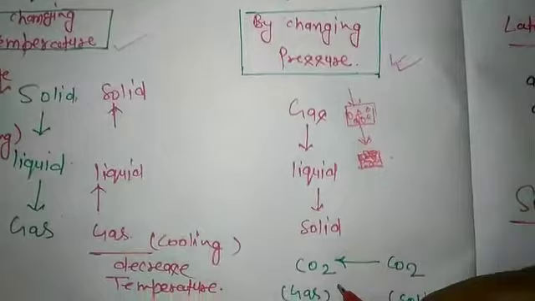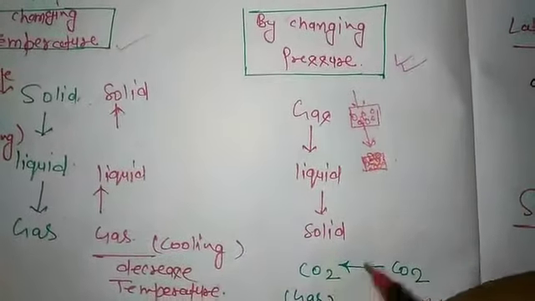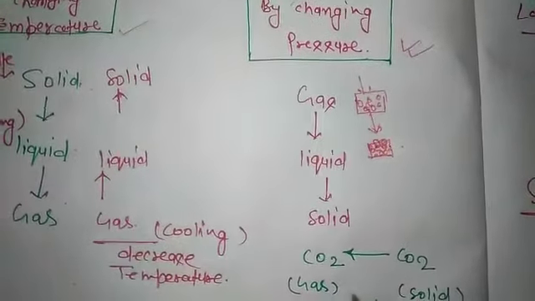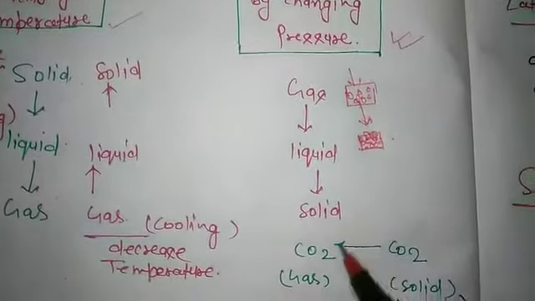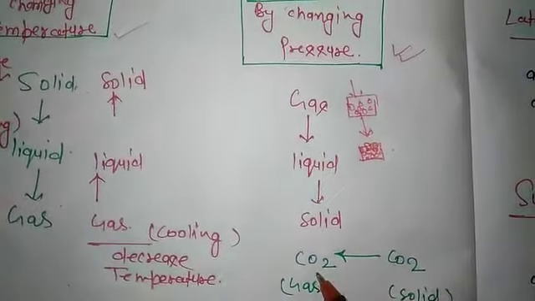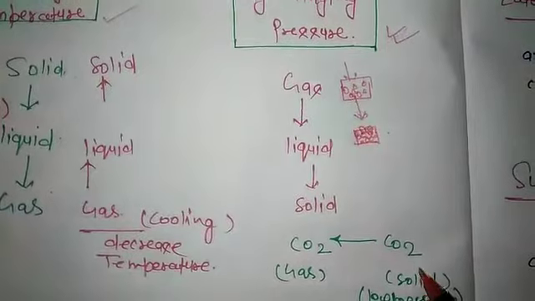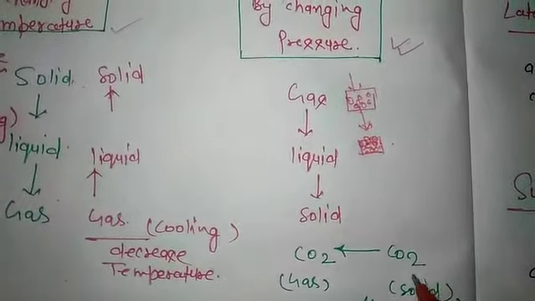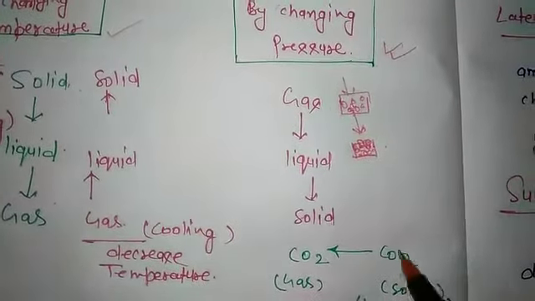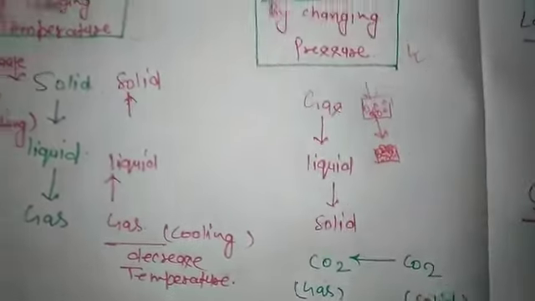For example, CO2. When we increase the pressure, the gas of CO2 converts into solid, and when we decrease the pressure of CO2, it converts into gas.